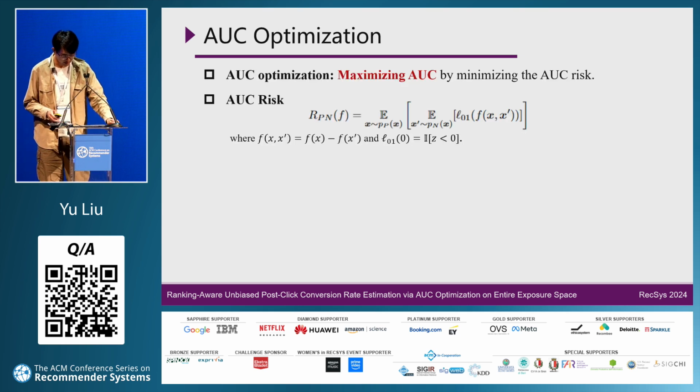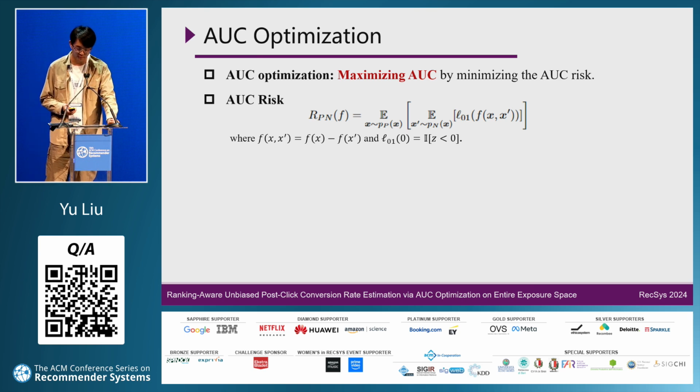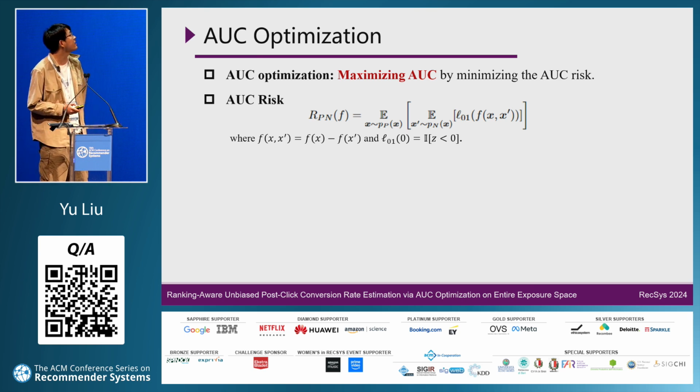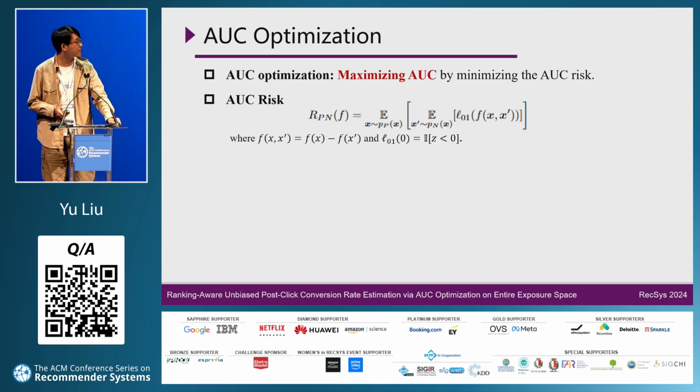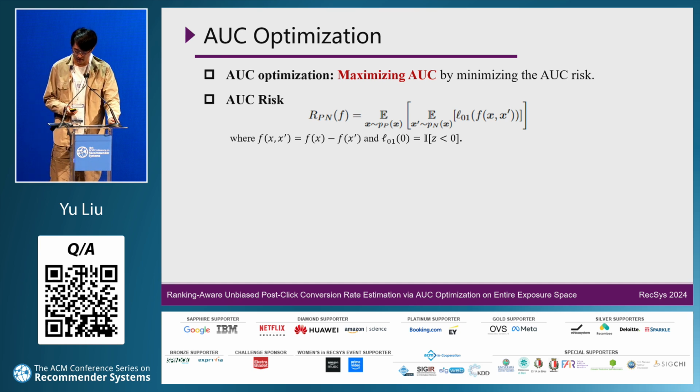AUC optimization is a machine learning paradigm that aims to maximize AUC by minimizing the AUC risk. In order to understand AUC risk, it's necessary to mention another definition of AUC. It's the probability that the model scores a positive sample higher than it scores a negative sample when samples are randomly selected.